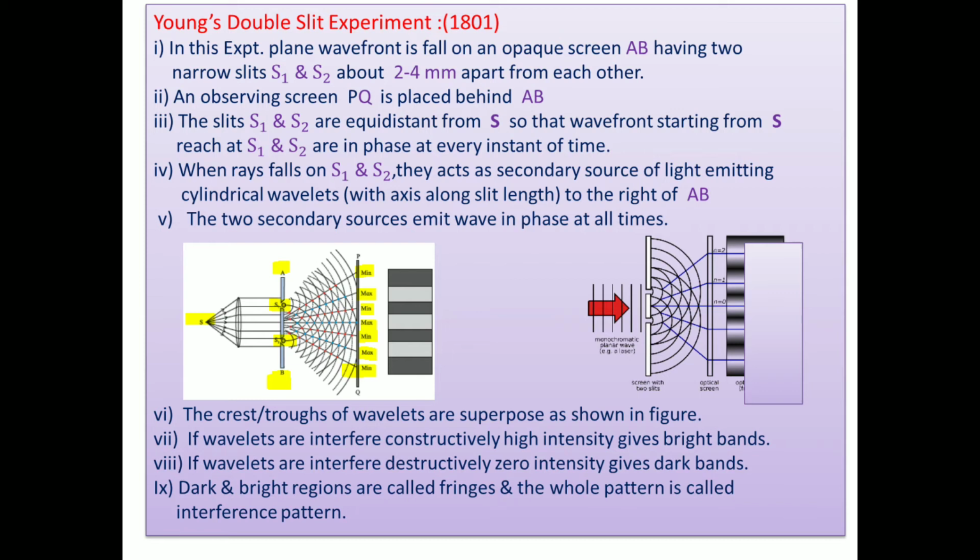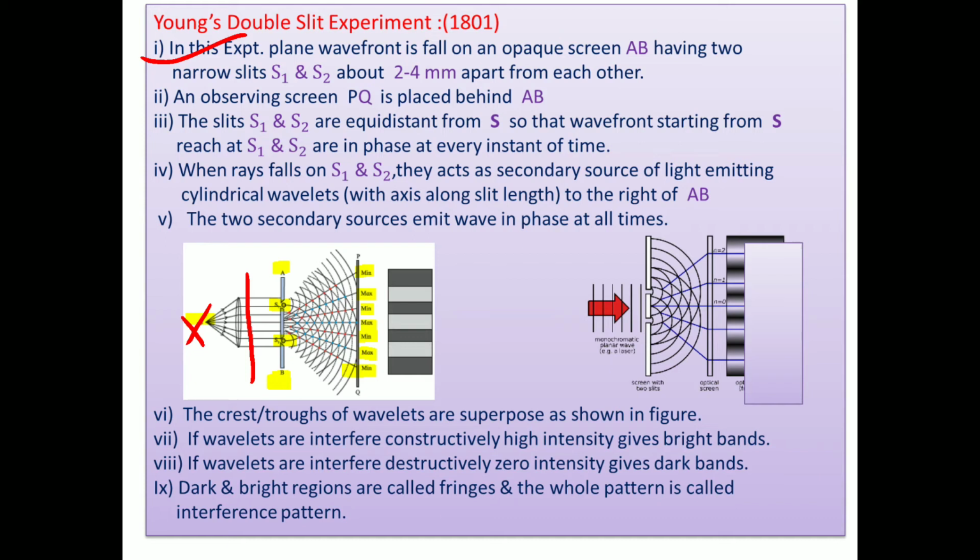In this experiment, a plane wavefront falls on an opaque screen AB having two narrow slits S1 and S2. How is this plane wavefront produced? Look here, there is a single slit, or single source in the form of a slit made on the cardboard. Light from the monochromatic source comes on it, and this light is allowed to fall on the convex lens.